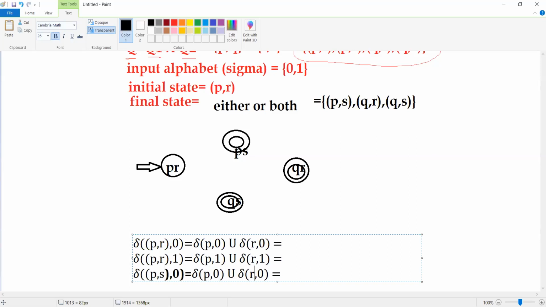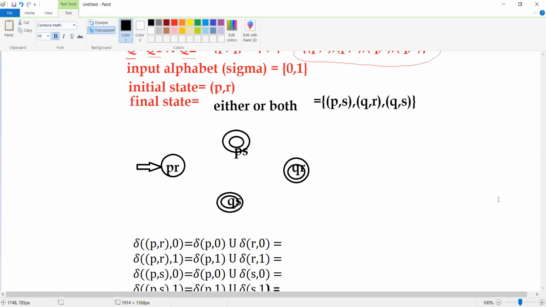P on 0, S on 0. Then the same for PS on 1: P on 1 and then S on 1.